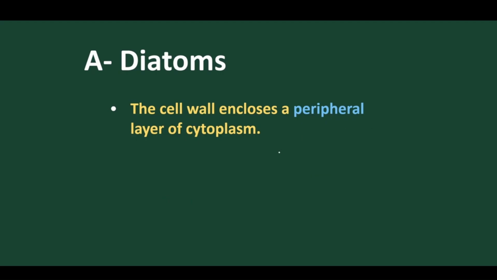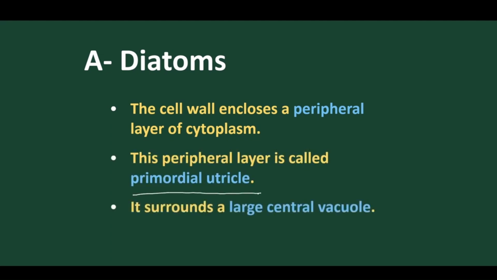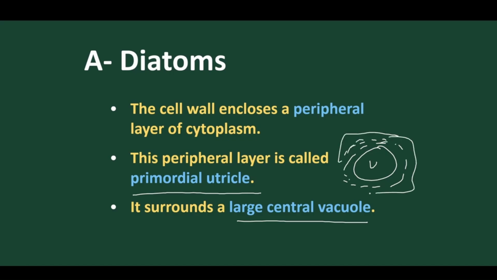Okay. Now let's see. This peripheral layer is called primordial utricle, as we have told, and it surrounds the large central vacuole. We have discussed that it surrounds the middle where the large central vacuole is present. So the cytoplasm moves to the periphery, and due to this movement, this condition is called primordial utricle. Now the question comes: sir, if the central vacuole is present at the center, then where will the nucleus be present? The nucleus also hangs upon the vacuole. Got it? We'll discuss later. Now let's move on. The nucleus lies in the central part of the vacuole.